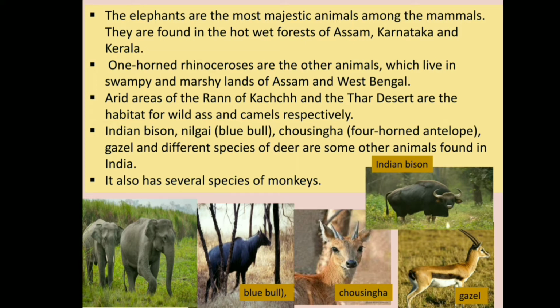Indian bison, nilgai or blue bull, chausingha or four-horned antelope, gazelle, and different species of deer are some other animals found in India. It also has several species of monkeys. Okay, collect pictures of these animals and make an album on it.